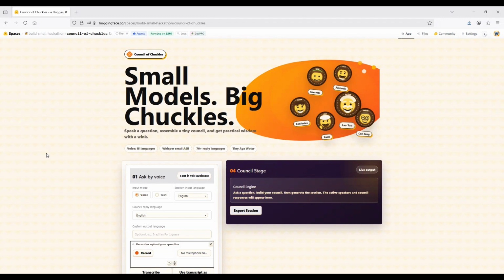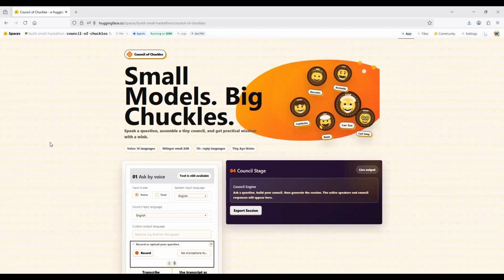In a first demo video, I showed the text-only mode of the app. That video is linked in the description to this one. That demo also introduced the app and its features. This video begins with the assumption that the viewer is already fairly familiar with the Council of Chuckles app idea. So in this demo, I will just show the voice input feature.